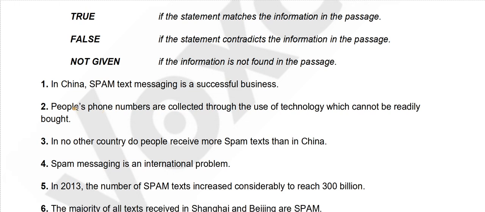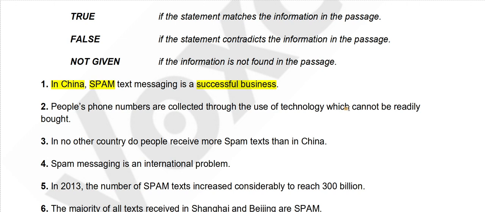First, we will talk about these questions. First question: in China, spam text messaging is a successful business. So our answer will be true when in China this business is successful. Be very careful.